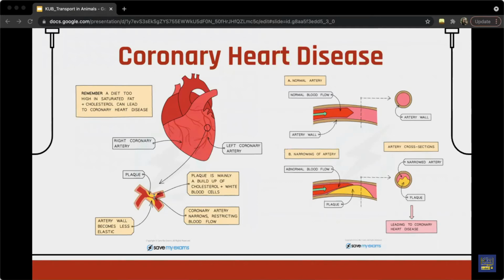And lack of exercise. So the heart muscle becomes less efficient at pumping blood when exercise is not done. And sluggish blood flow can also be a cause of atheroma formation.